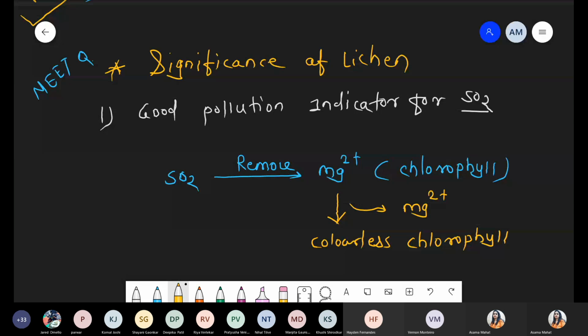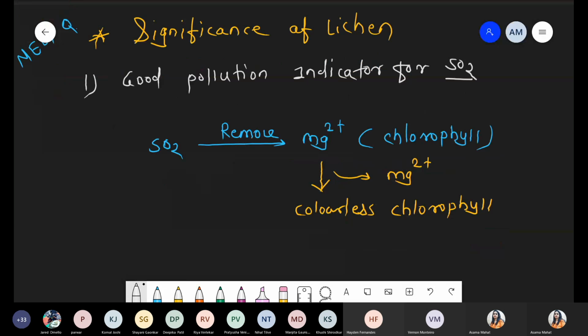And you know that this colorless chlorophyll is also called pheophytin. We will discuss this point in the photosynthesis chapter, because pheophytin is a colorless pigment present in photosystem 2, located near P680.